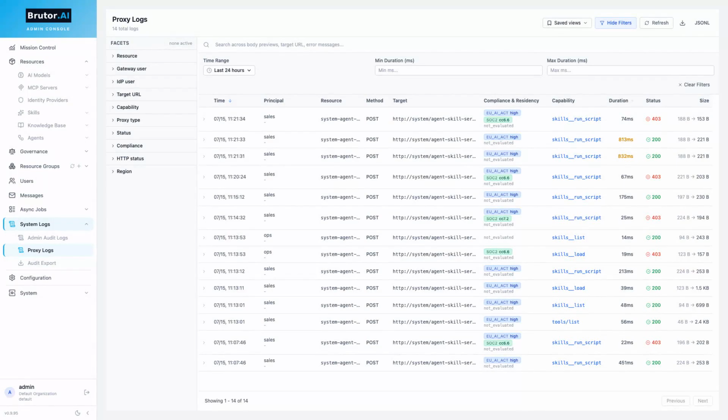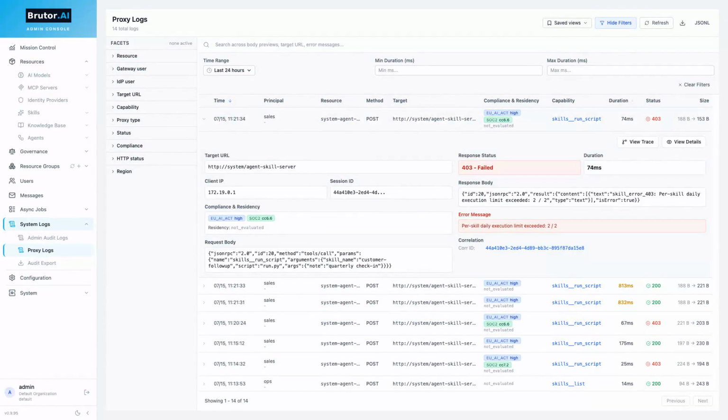The quota block, logged. Open the refused run, 403, and the error message is the per skill daily limit, 2 of 2. The request body, which skill, which group, from which client, all on the row. A filter, not a forensics project.